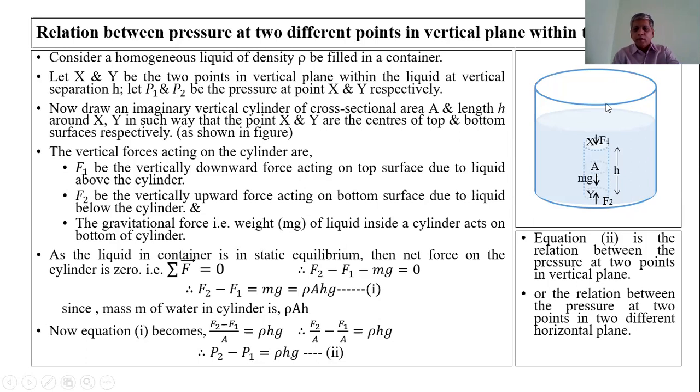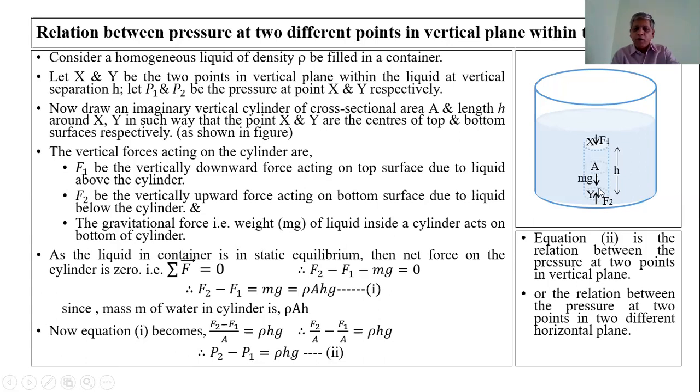F1 is the vertically downward force acting on the top surface. This force F1 acts on the top surface in the vertically downward direction due to the liquid above the top surface. F2 is the force acting on the bottom surface, that is, at the point y.